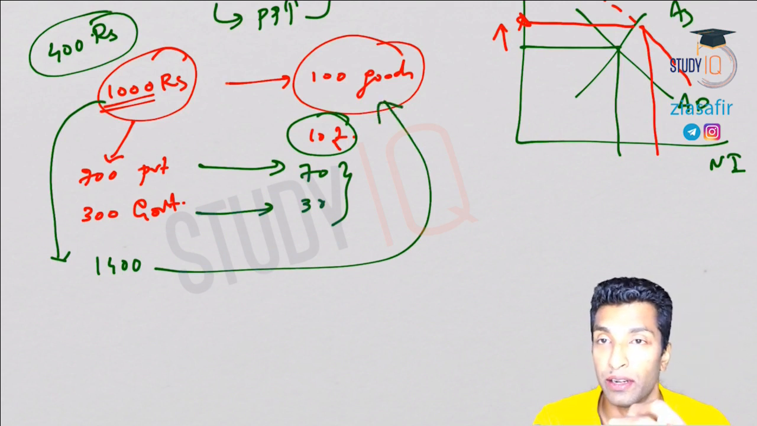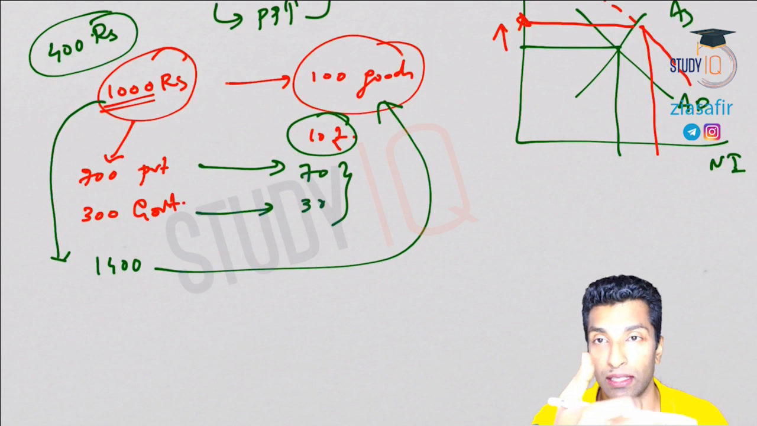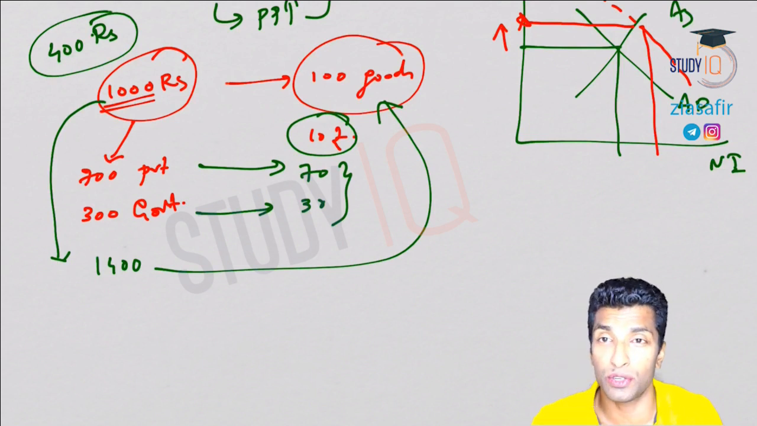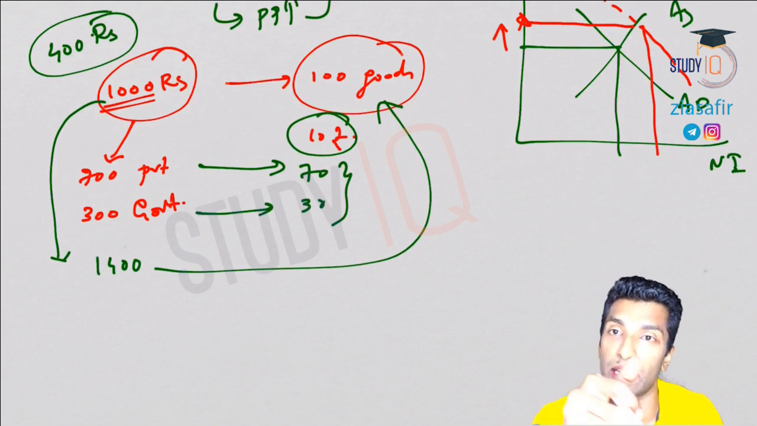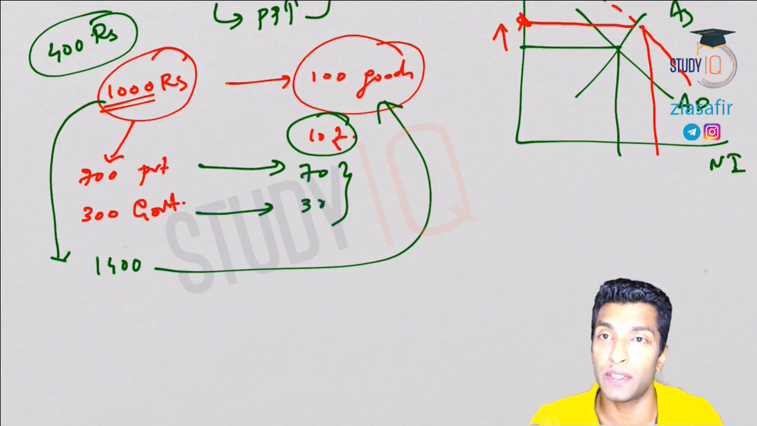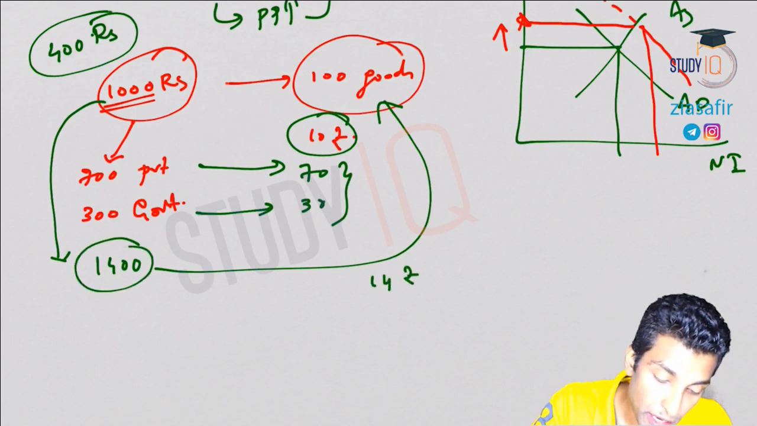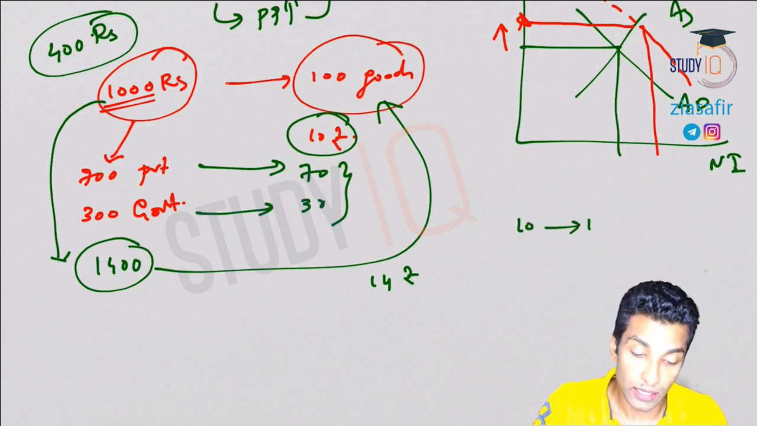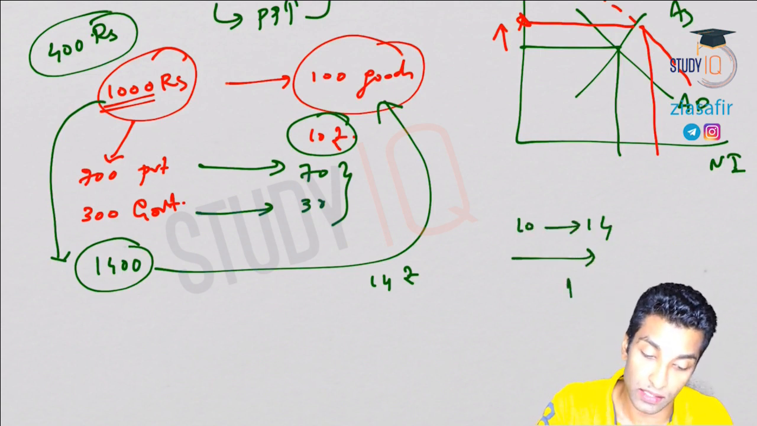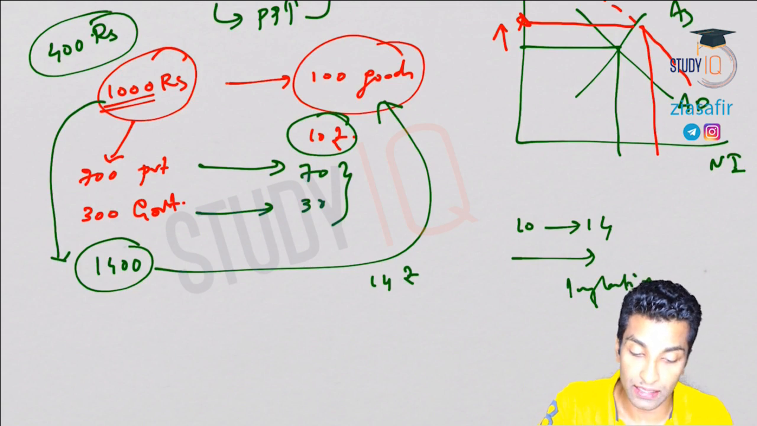Only currency is printed. That doesn't mean value addition; that is the most important problem. Value addition is not happening, the production is not happening, only currency is printed. Because of that, this 1400 is now chasing 100 goods. So what do you think will be the price of one good? 14 rupees. So 10 to 14, this is what you can call inflation. The price has actually increased, so that leads to inflation.